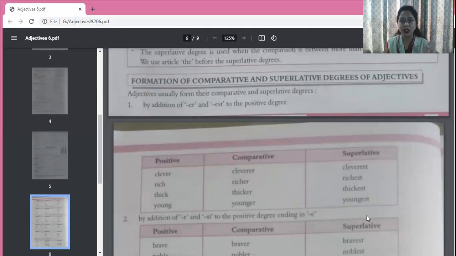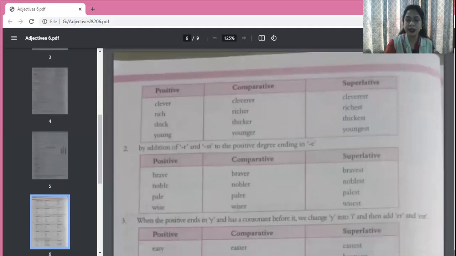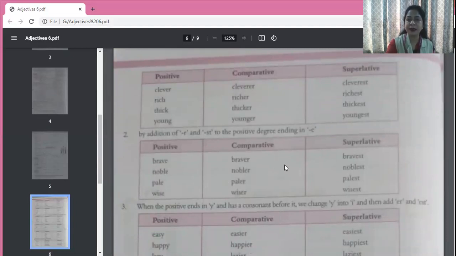How they change. And you may also have to learn these words, like clever becomes cleverer, and cleverest in the superlative degree. Now brave becomes braver, and bravest in the superlative degree. Noble, nobler, noblest. Pale, paler, palest. Wise, wiser, wisest.